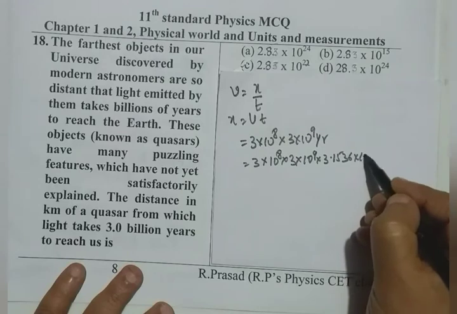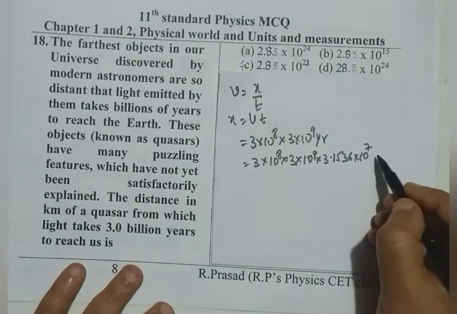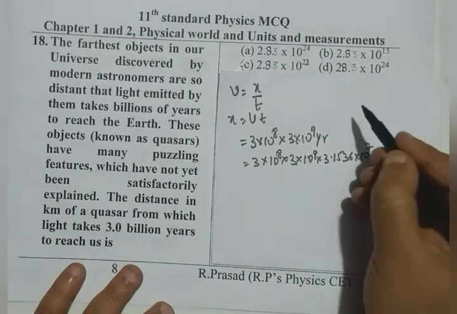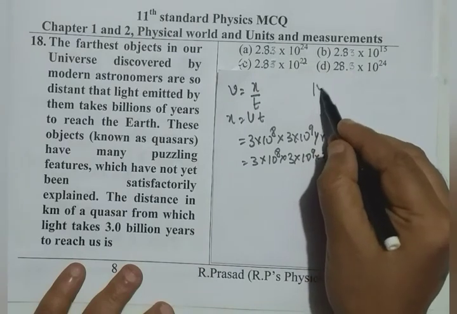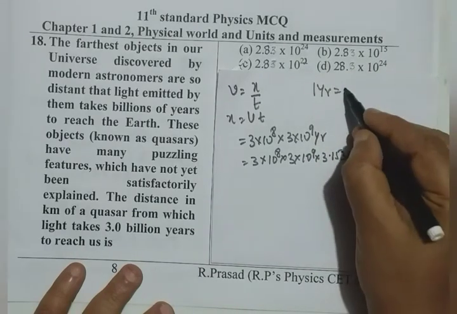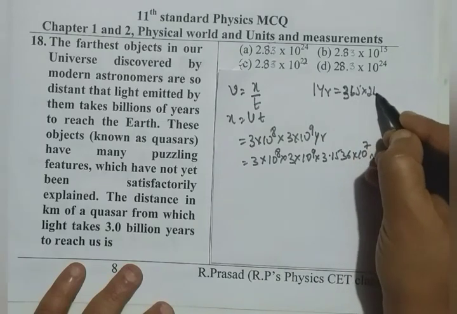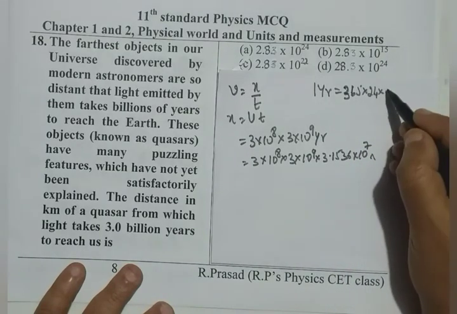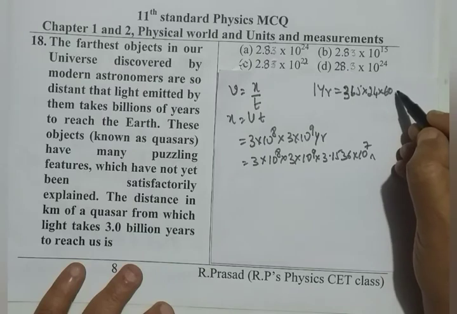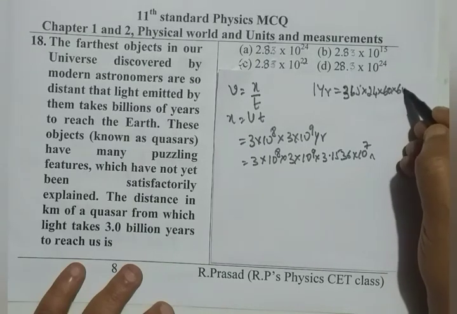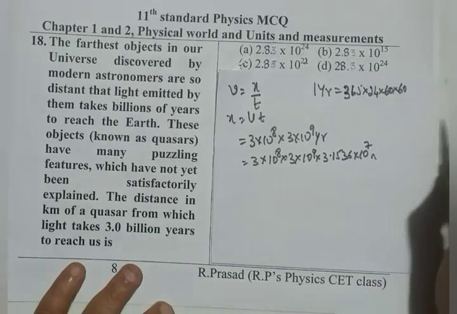3.1536 10 raised to 7 seconds. How we have written it? That I write here. 1 year can be calculated as 365 days into 24 hours a day into 60 minutes an hour and 60 seconds a minute.